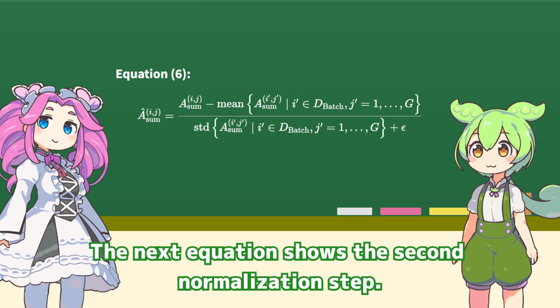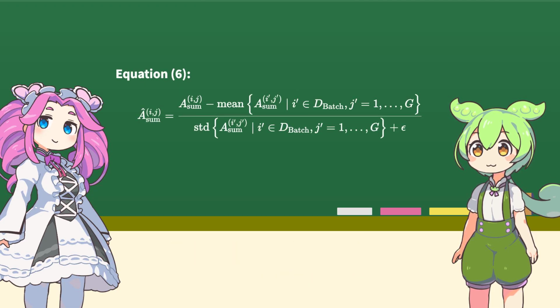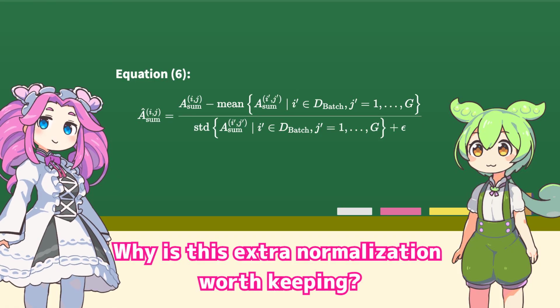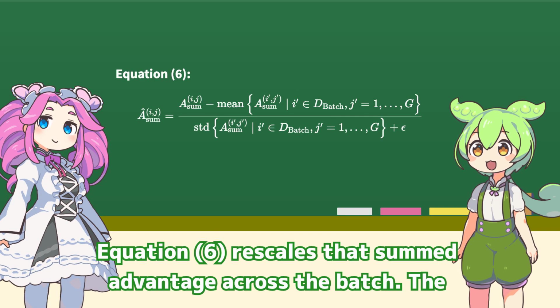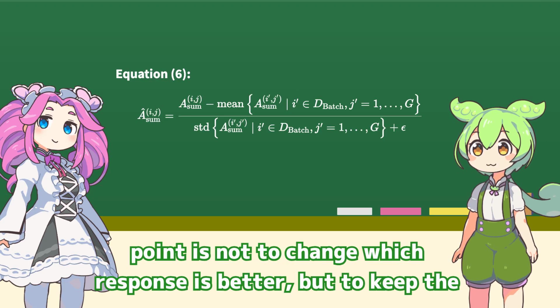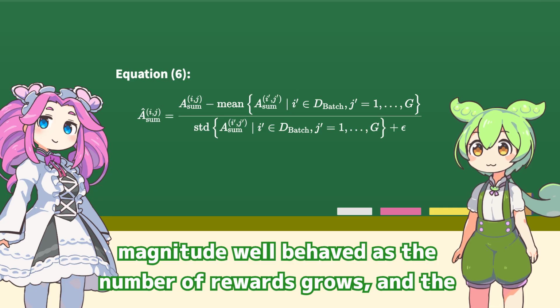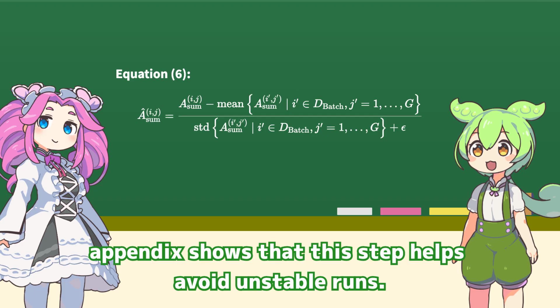The next equation shows the second normalization step. Why is this extra normalization worth keeping? Equation 6 scales that summed advantage across the batch. The point is not to change which response is better, but to keep the magnitude well-behaved as the number of rewards grows. And the appendix shows that this step helps avoid unstable runs.